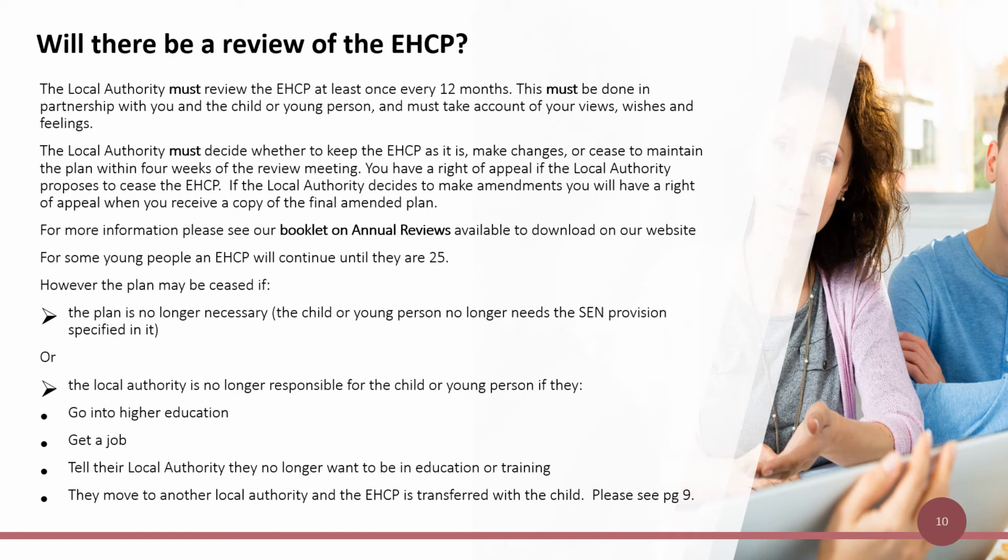Will there be a review of the EHCP? The local authority must review the EHCP at least once every 12 months. This must be done in partnership with you and the child or young person and must take account of your views, wishes and feelings. The local authority must decide whether to keep the EHCP as it is, make changes or cease to maintain the plan within 4 weeks of the review meeting.